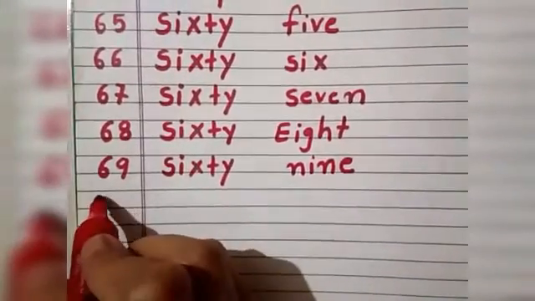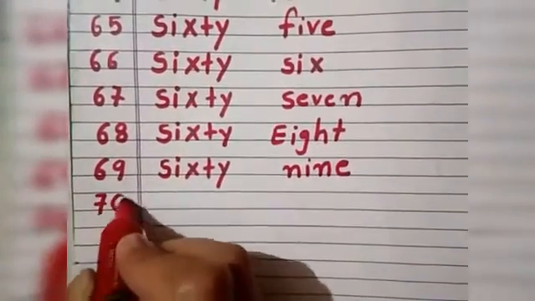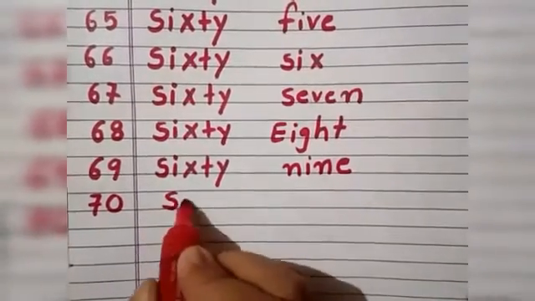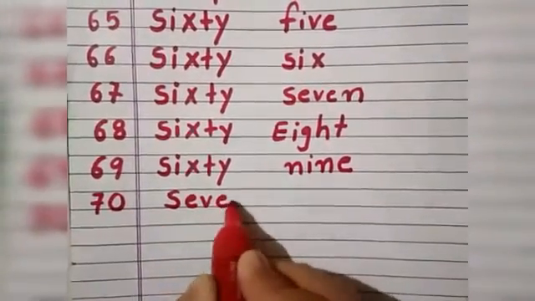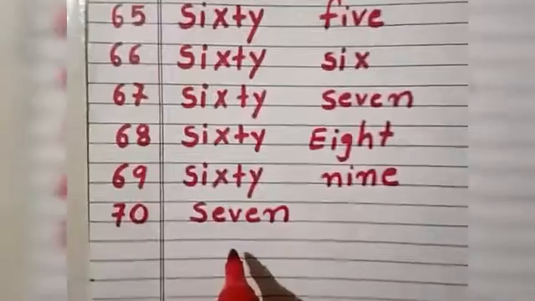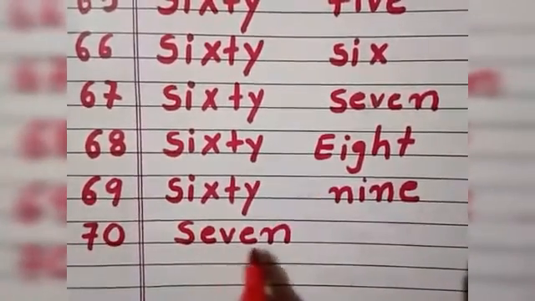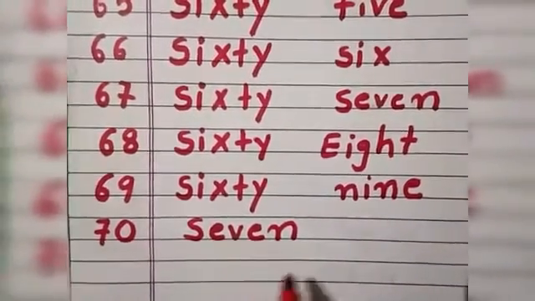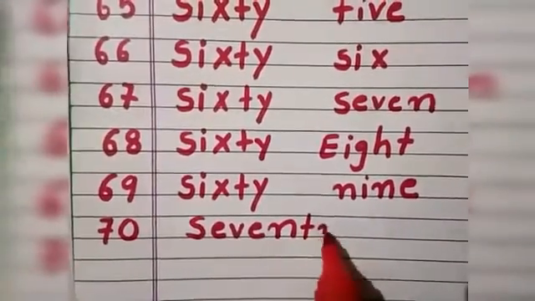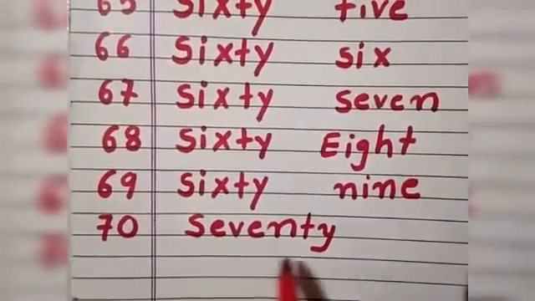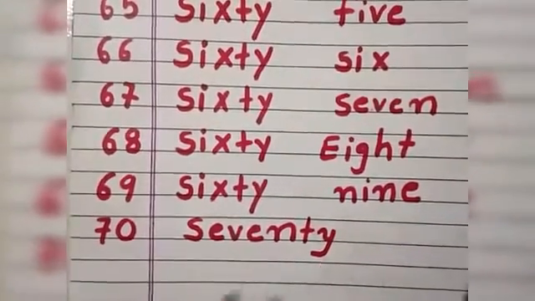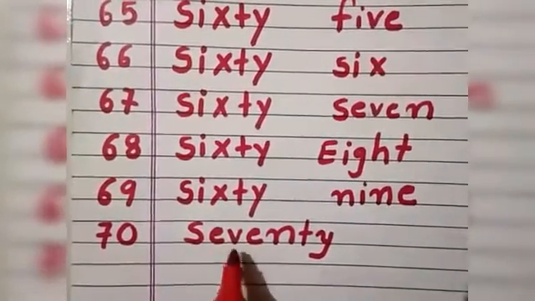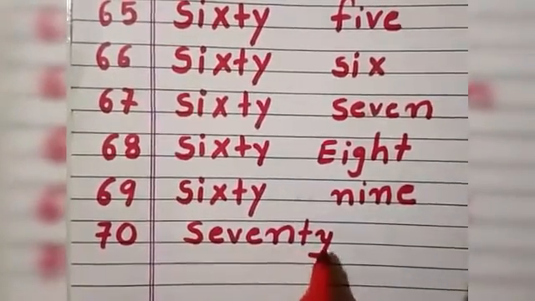That is 69. And last, what comes? 70. You know the spelling of 7, right? What is the spelling of 7? S-E-V-E-N 7. And since you are saying 70, backside write T-Y. What is the spelling of 70? S-E-V-E-N-T-Y.